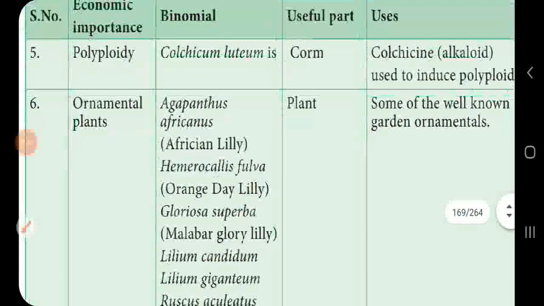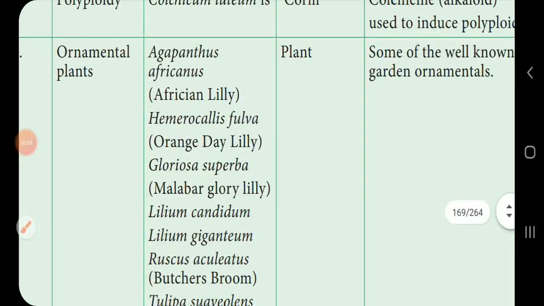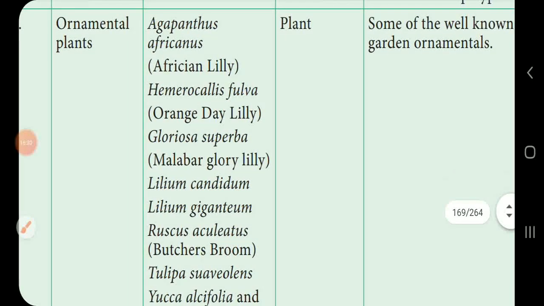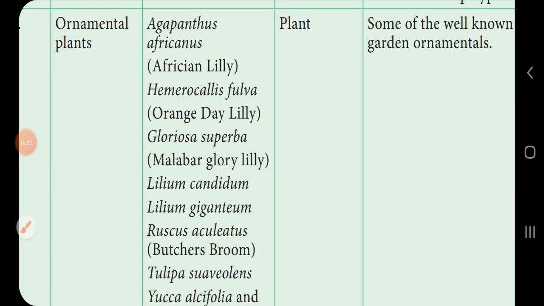Next are some plants which are used for beauty. They are grown in gardens and are called ornamental plants, especially Asparagus africanus, that is African lily; Hemerocallis fulva, orange day lily; Gloriosa superba, I already told you, it is the state flower of Tamil Nadu, in English called Malabar glory lily.